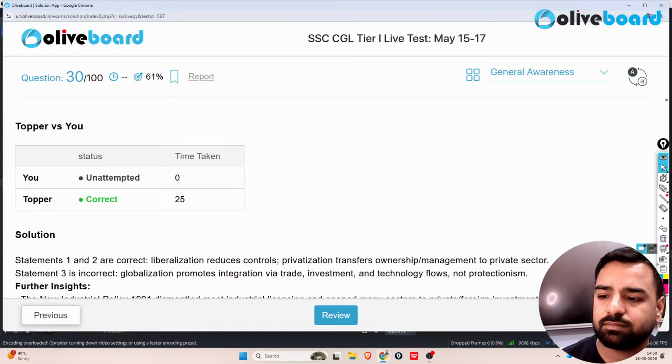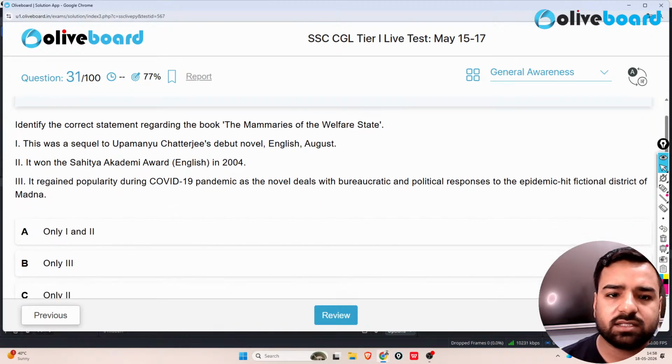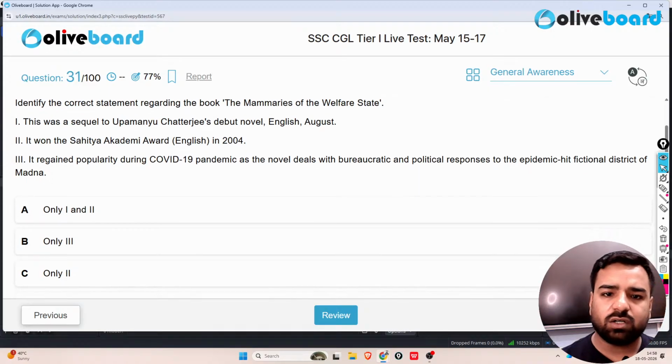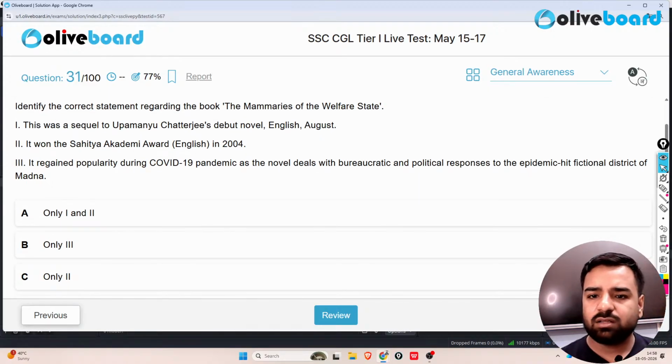Next, what is the next question? The next is, identify the correct statement regarding the book The Memories of the Welfare State. So guys, what is it? It was a sequel to Upamanyu Chatterjee's debut novel English, August, right? It also won the Sahitya Akademi Award in 2004. That's again correct. It regained popularity during the COVID-19 pandemic as the novel deals with the bureaucratic and political responses to the epidemic-hit fictional district of Madna.